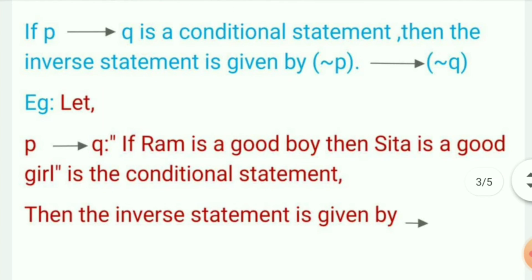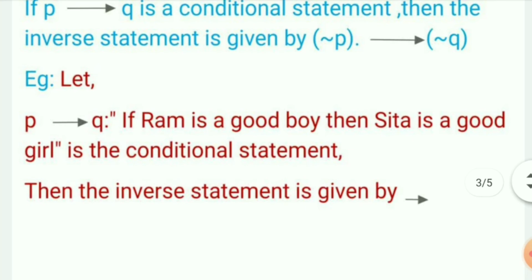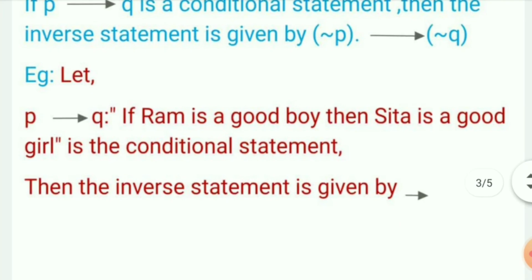We are again taking P goes to Q as the conditional statement, such that if Ram is a good boy, then Sita is a good girl. This is the conditional statement. So here P is Ram is a good boy and Q is Sita is a good girl. When we make negation, what do we get? Negation P is Ram is not a good boy, and negation Q is Sita is not a good girl. So we make a conditional again with negation P and negation Q.